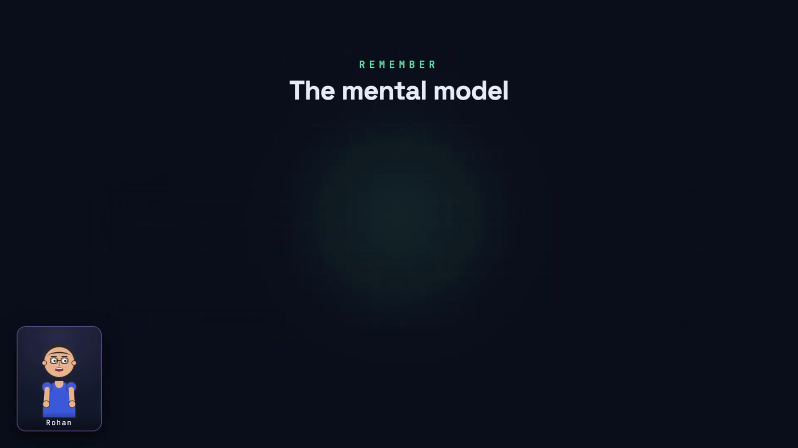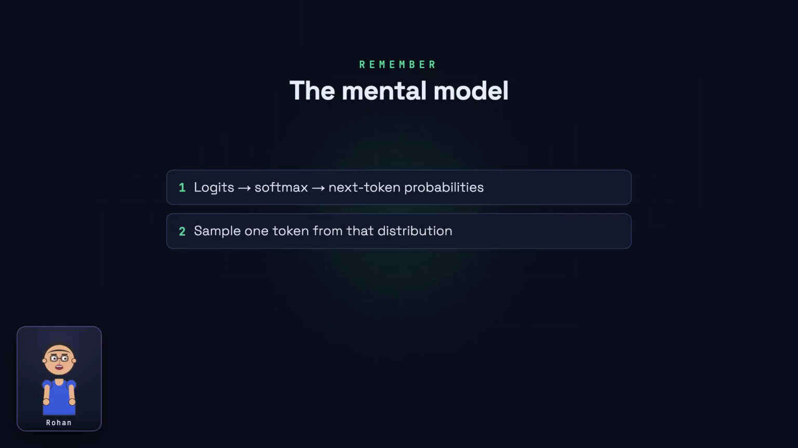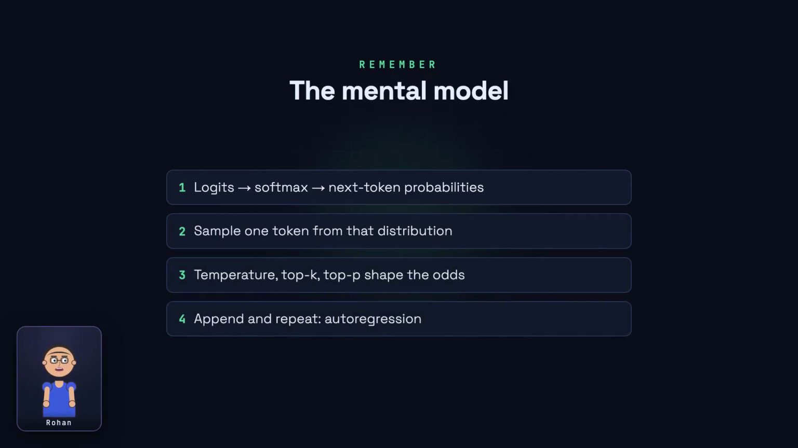So here's the whole picture. The model scores every token as logits, Softmax turns those into a probability distribution, and we sample one token. Temperature, top K and top P shape those odds. Then we append the token and do it all again. Predicting the next token, in a loop, is how every LLM writes.